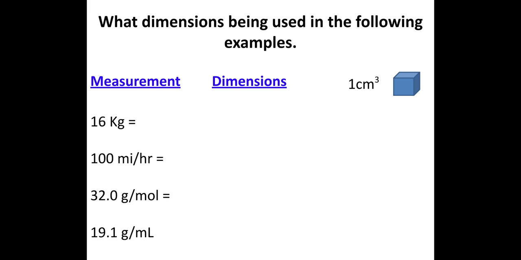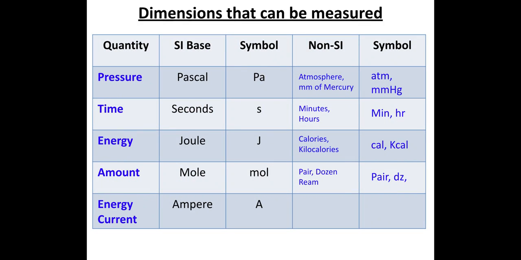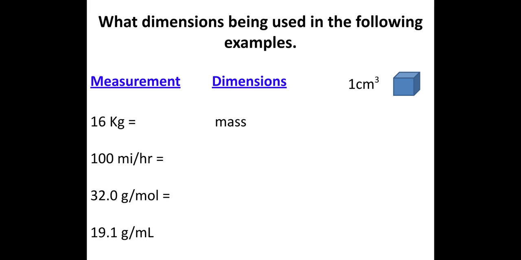Now, this is a quick activity to see if you can identify the dimensions being talked of here. When we use a kilogram, what dimension is that? If you go back to the previous table, you realize that the kilogram is a unit for mass, therefore the dimension here is mass. Okay? When I'm talking about 100 miles per hour, this is a multi-dimensional unit, right? The mile is a unit for distance or length, while the hour is a unit for time. So there are two dimensions here, length divided by time.